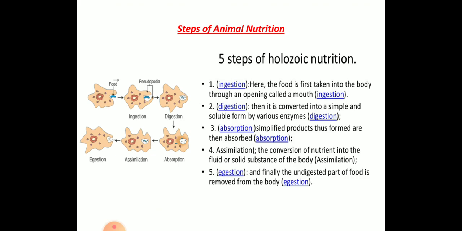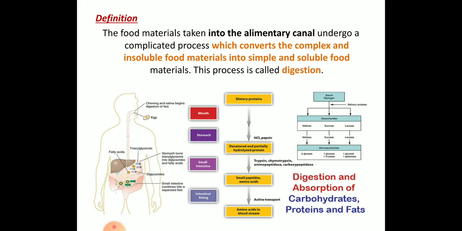But before that, the absorption of the food has to take place and assimilation for the process of energy, and at last the egestion takes place. So these are the 5 important steps that take place in each and every organism. So these are the steps of nutrition.